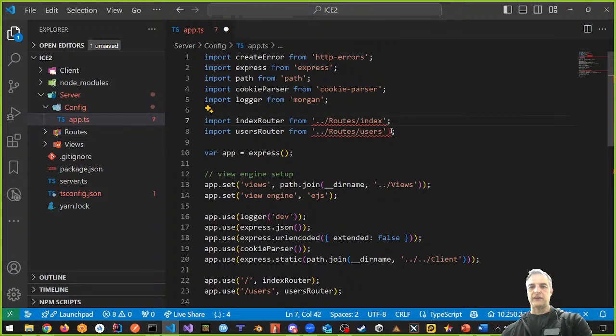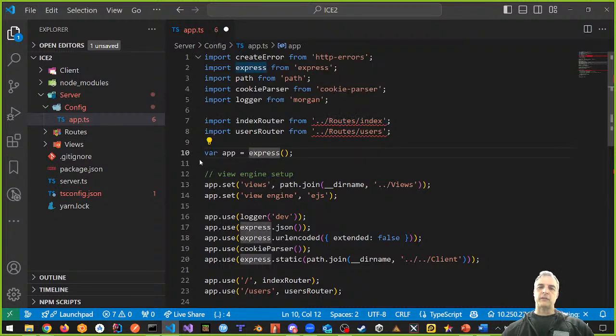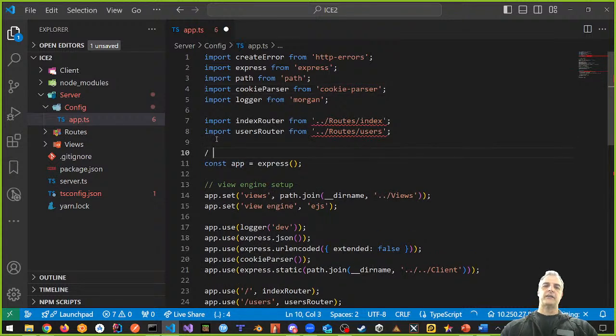And the reason why this is complaining, by the way, is because for routes, it says it could not find a declaration module for routes either. That's why it's complaining. We're going to fix this. And then we're going to make it const. This app is going to be const app = express() because now we're going to instantiate an object. This creates an express app. That's what this part right here does. So first we import our modules, then we create an express app.